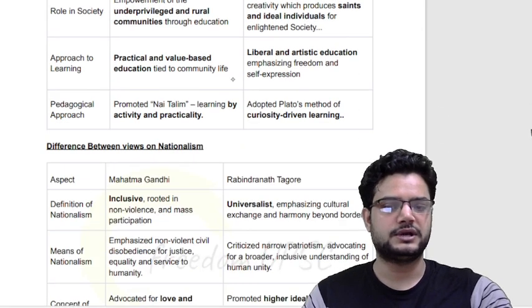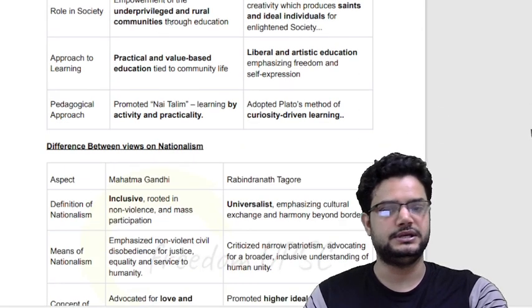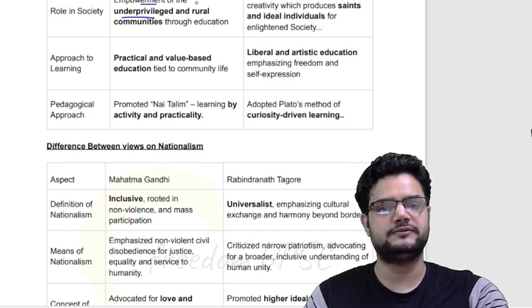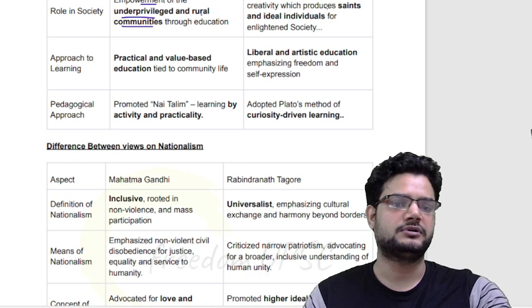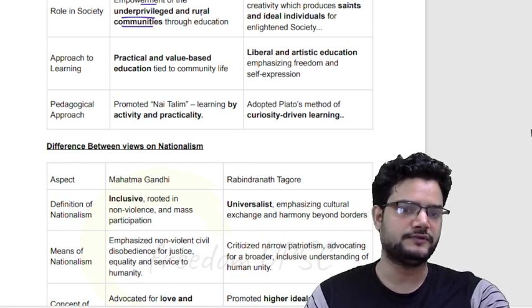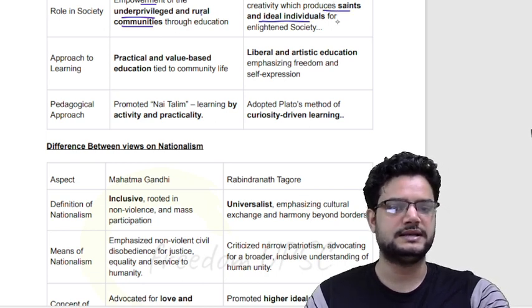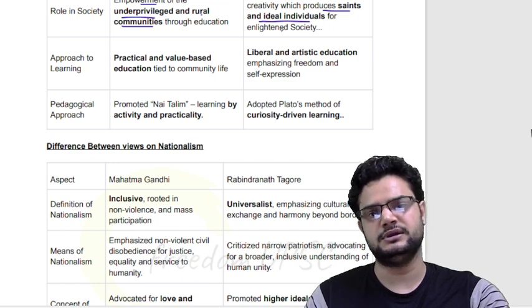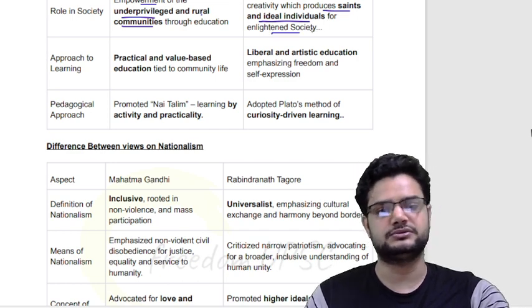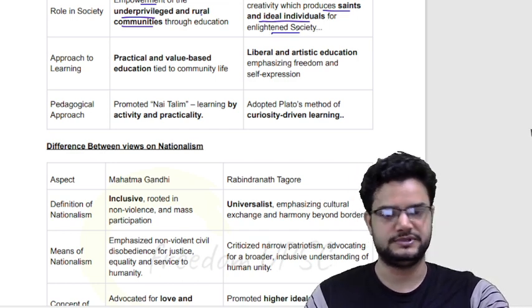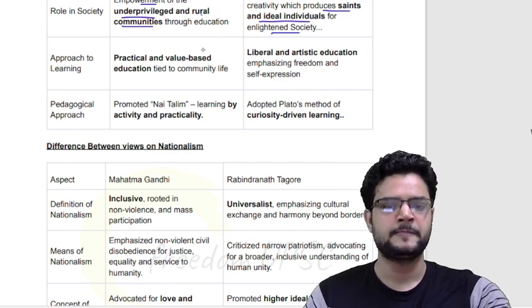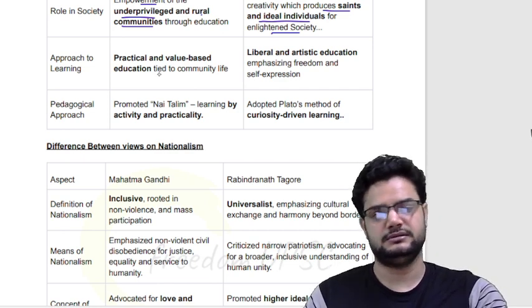Now, according to Gandhiji, what is the role of education in society? The role of education is the empowerment of underprivileged sections and rural communities. Whereas for Rabindranath Tagore, the role of education is to produce saints and ideal individuals, okay, so they can enlighten society with their ideas, which are universal in nature. Right. Then, what is the approach of learning?